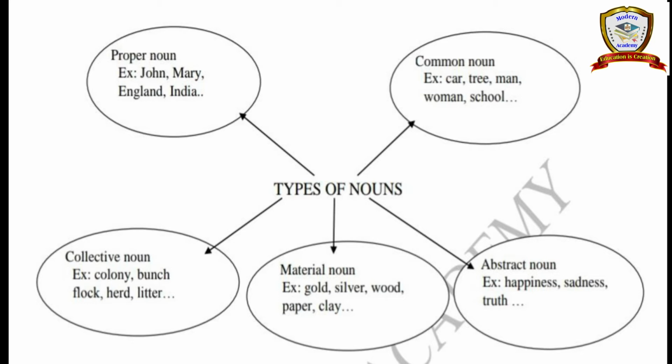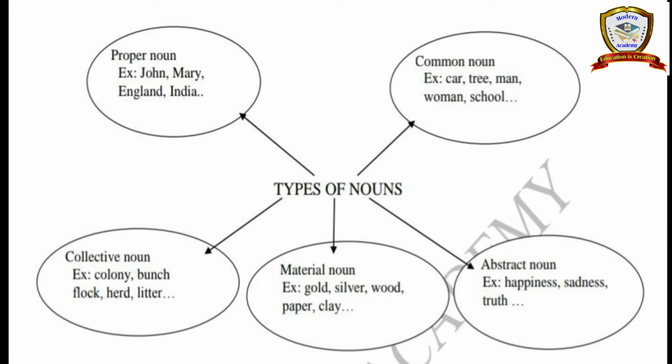These we can't see with our eyes, we can't touch, we only feel them, isn't it? So they are feeling words or emotional words. Abstract noun means it's a feeling or emotions or ideas, okay.